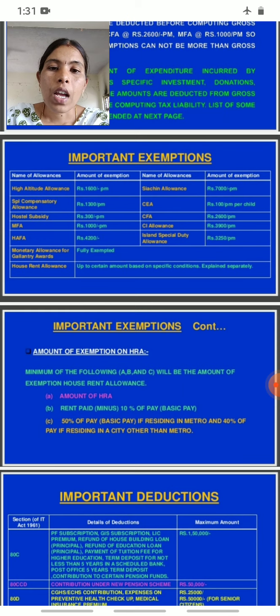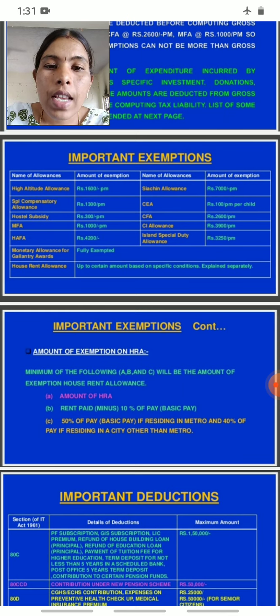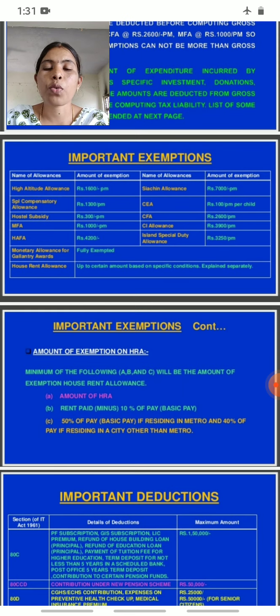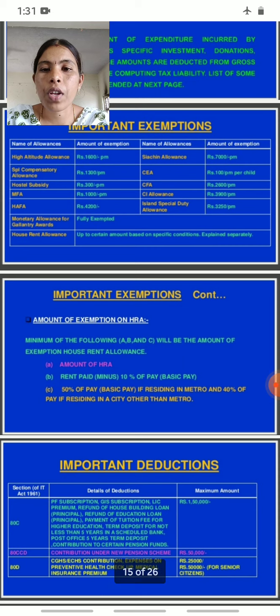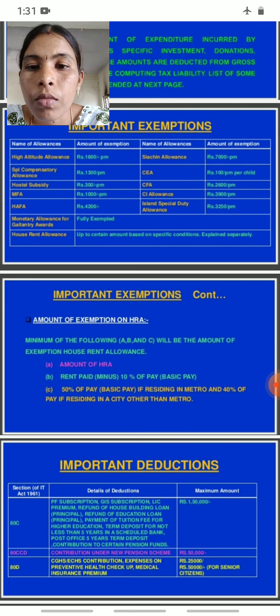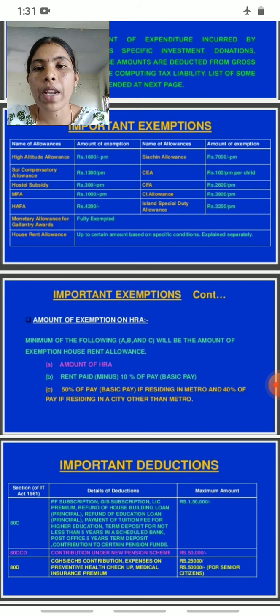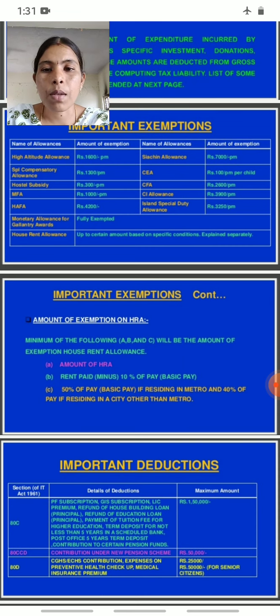Then next, Iceland special duty. This allowance is called Iceland special duty allowance, rupees 3,250 per month. Then the next one is mandatory allowance for gallantry awards. Mandatory allowance for gallantry awards is fully exempted.